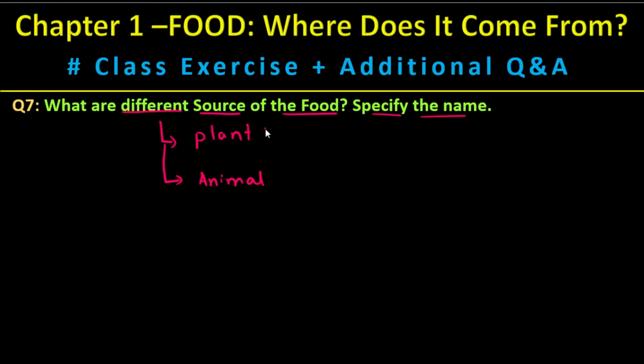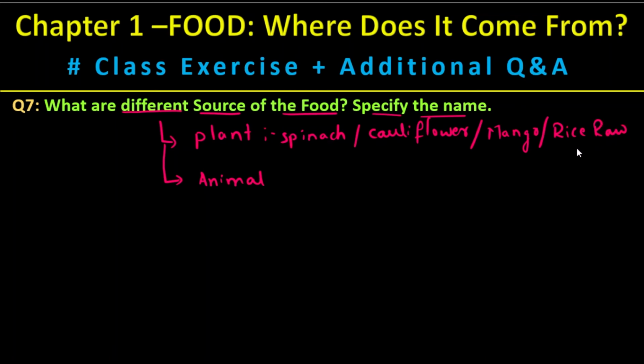What exactly can we say? For a plant, it is spinach, generally we eat. Then cauliflower. Then if you consider a fruit, it is a mango. If you consider a seed, it is raw rice, and so on. So these are the names of the plants.